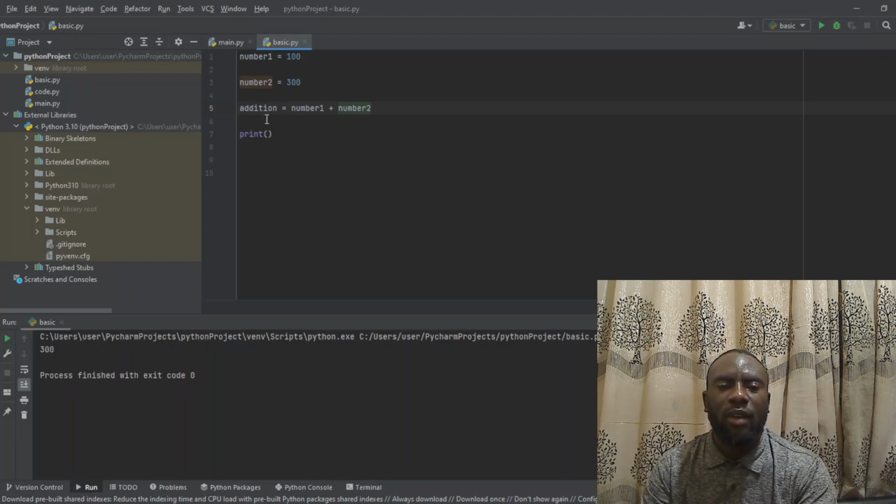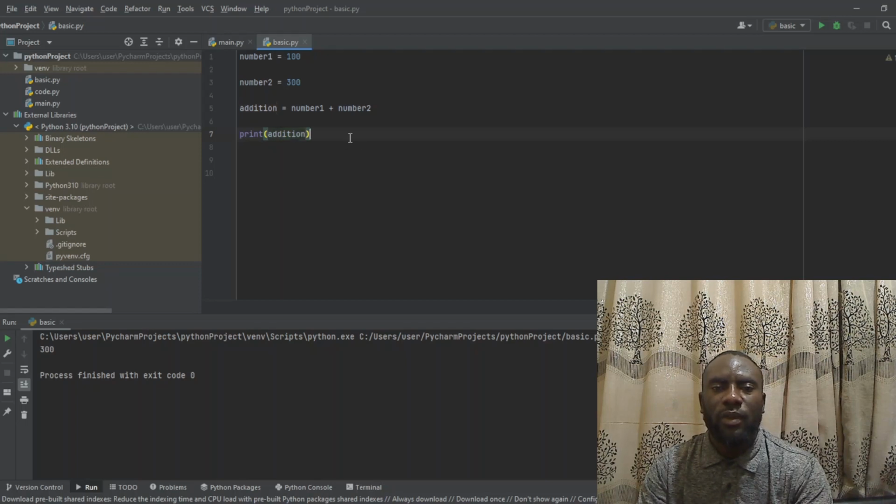So when we do this now, we have another variable which will now contain the addition, the summation of number 1 and number 2. So now here we are going to print addition. When we print the addition variable and run it, we can see the result is 400. That is to say 100 plus 300 is giving us 400.